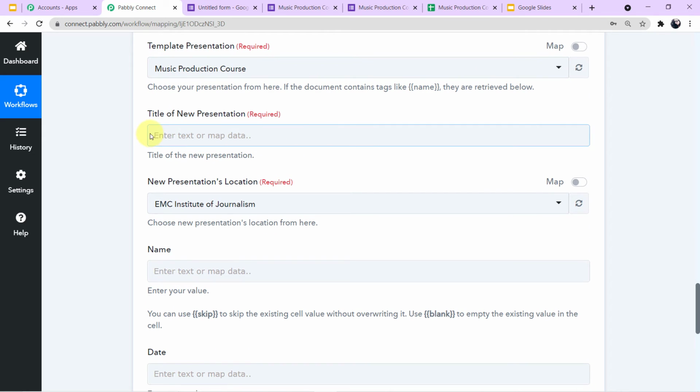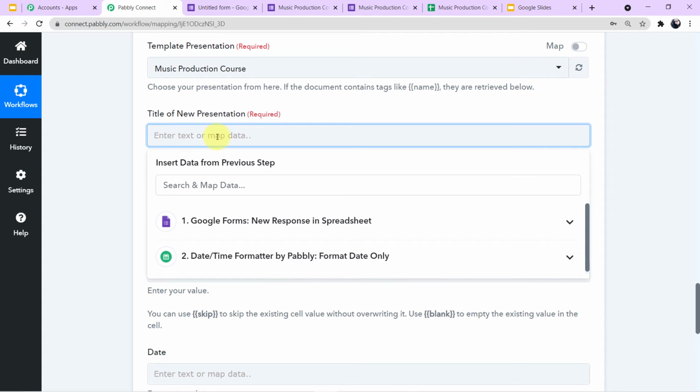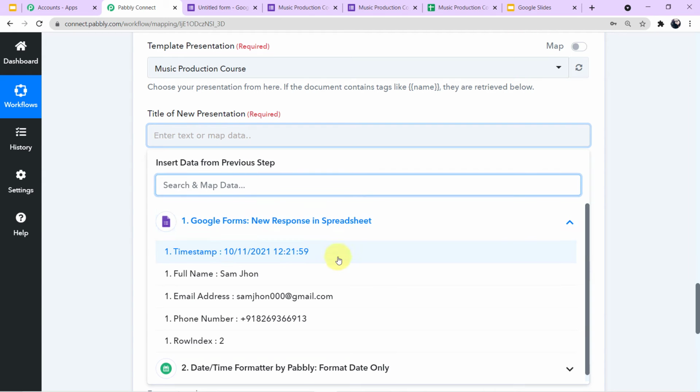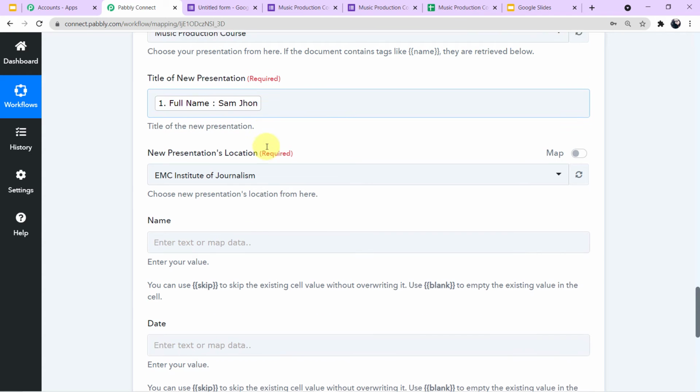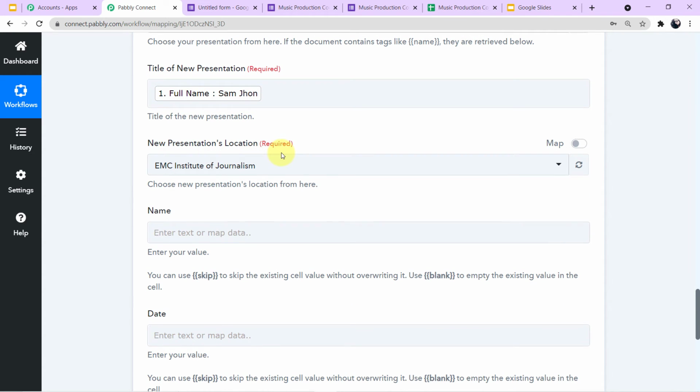Now we will fill the rest of the required fields. It is asking us for the title of the new presentation. You can keep the title of the new presentation anything, you can give it any name, but I want the title of the new presentation to be the name of my student. So I'll map the name of my student. Now come to new presentation's location. Let me tell you what the new presentation's location is. It is the location of the folder which we have created in our Google Drive account, where I want all my certificates to get saved.